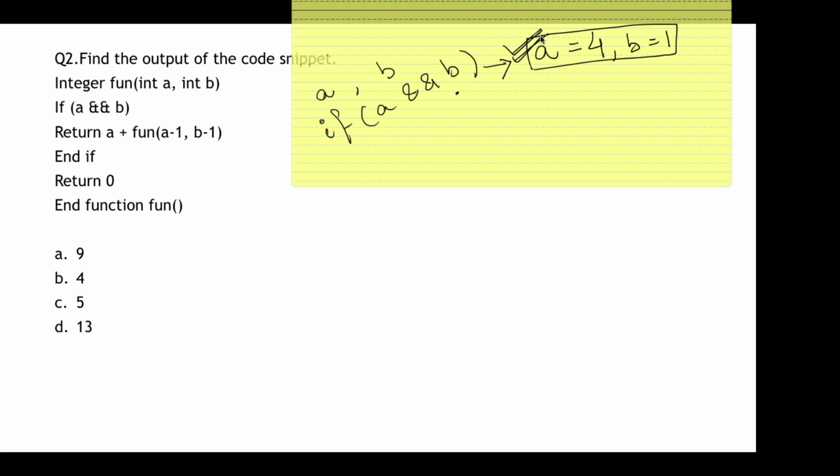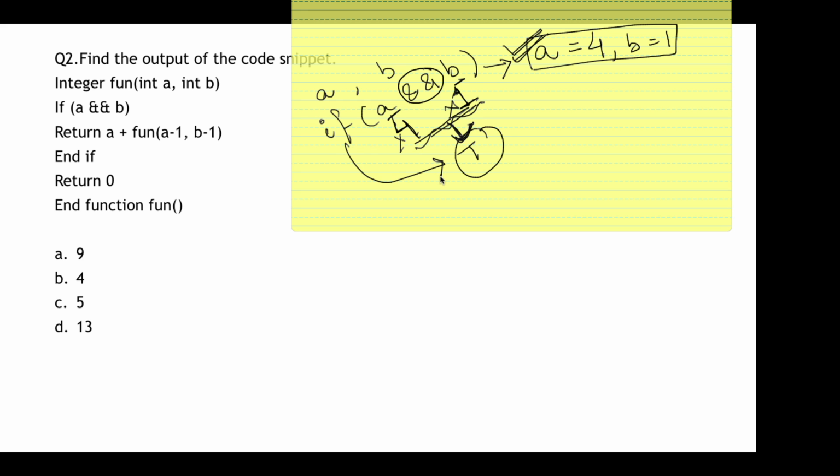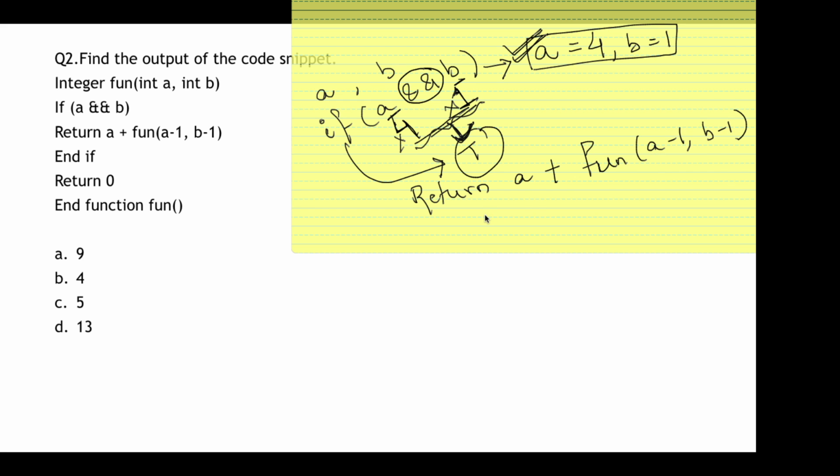So write this down. Always remember, when two values are put in an if condition with the AND operator, if they are non-zero, then the output is always true. I've already mentioned this in a previous video. So 4 is non-zero, 1 is also non-zero, so the operation on them will be true. When the if condition is true, this will be executed. What will be executed? It will return a plus function of a minus 1 and b minus 1. So it will return what?